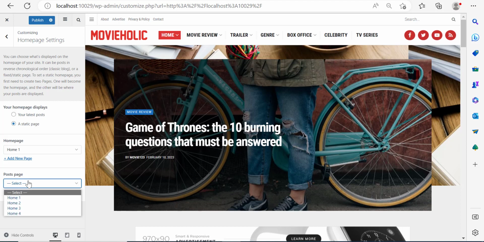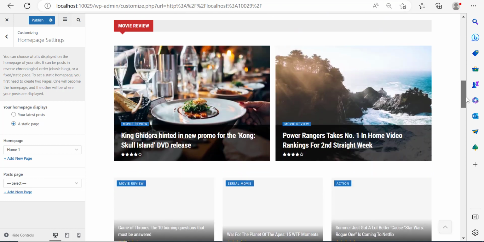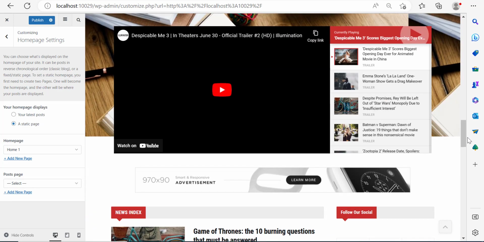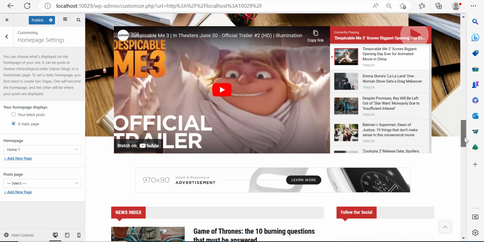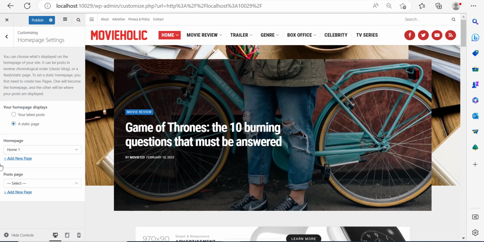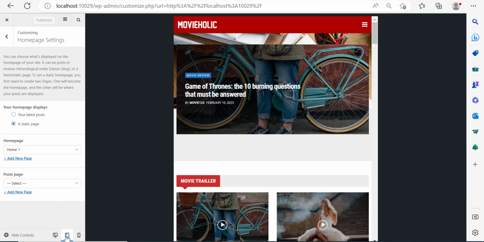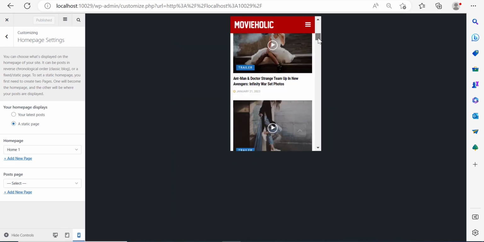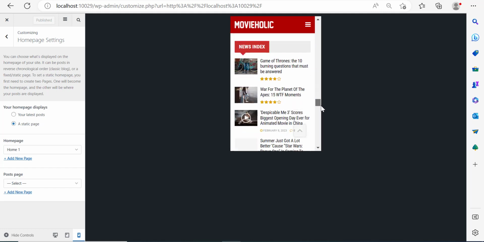Over here, posts page, well, there is no posts page because for this particular theme, there's no need for you to use a posts page or to do like you would do for a normal theme or for other themes. There's no need for you to put your posts in a page or something of that sort. I'm just going to click publish over here. And right at the bottom here of the customizer, you can see the tablet view. You can also have a look at what this looks like on mobile. And clearly, you can see that this is perfectly optimized for mobile.